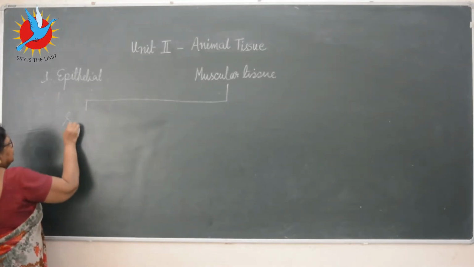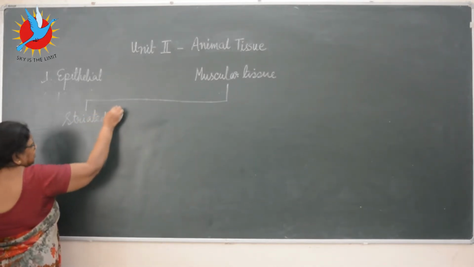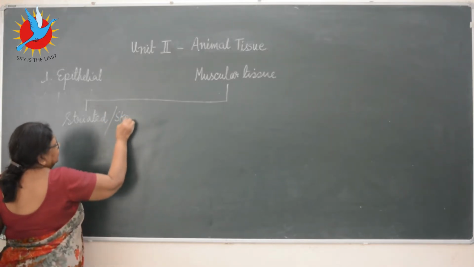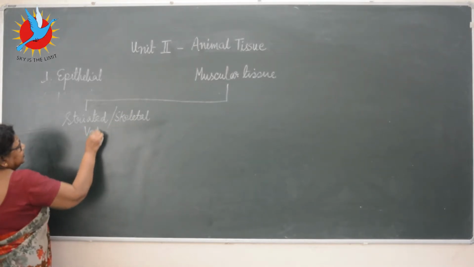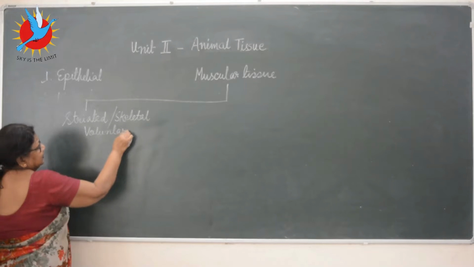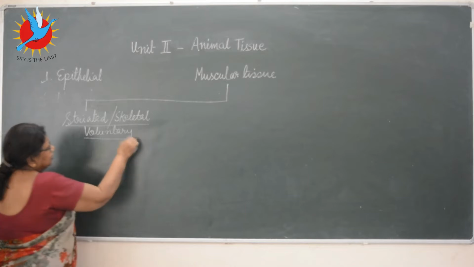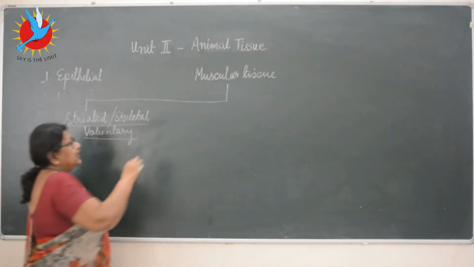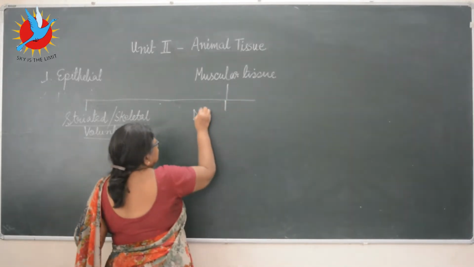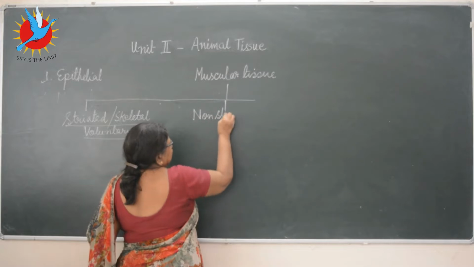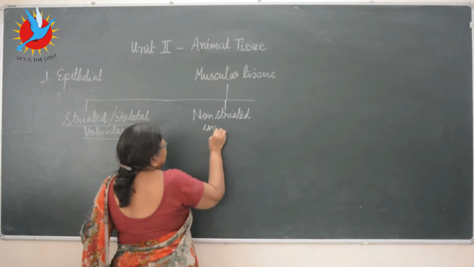First one is called striated, or they are also called skeletal, or they are given a third name which is called the voluntary. Each one has got its significance. We'll discuss it. First type is called the striated, skeletal, or voluntary. All three names are appropriate. Second one is called the non-striated or unstriated, or it's also called the involuntary.